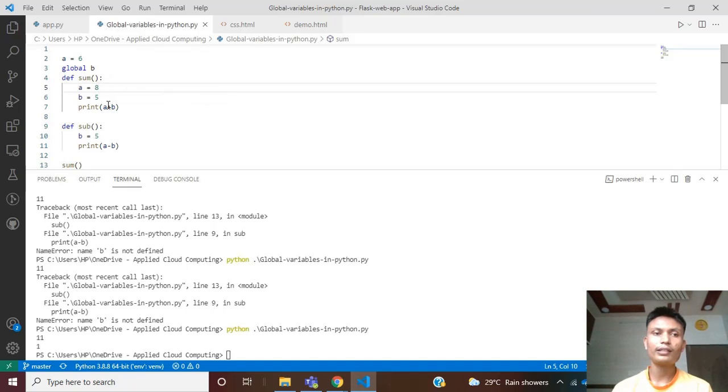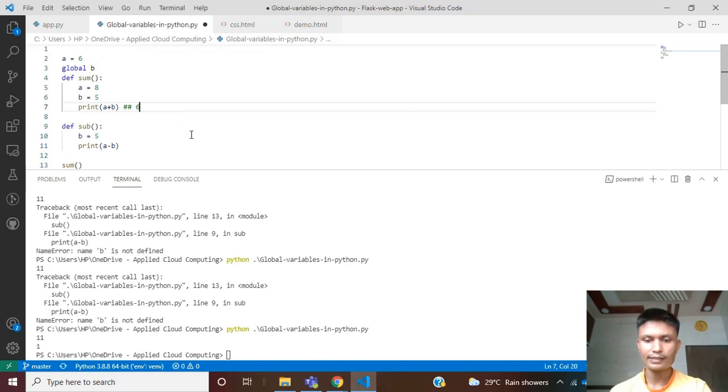So will the sum function return 6 plus 5, using the global variable, or 8 plus 5, using the local variable? In this situation, the variable taken by this function will always be the latest one, which is the local variable.